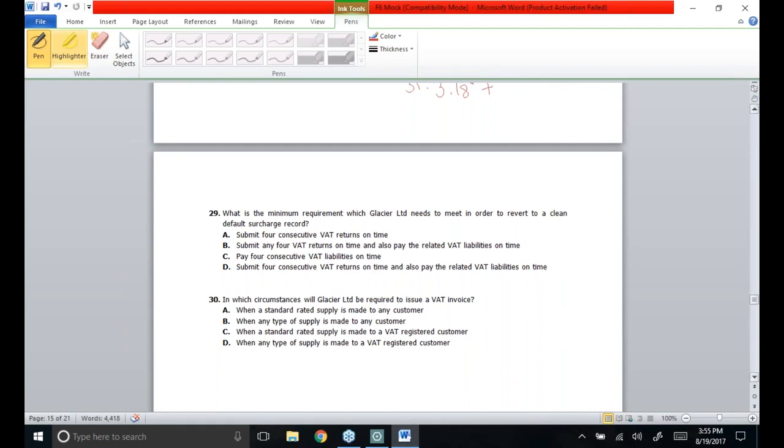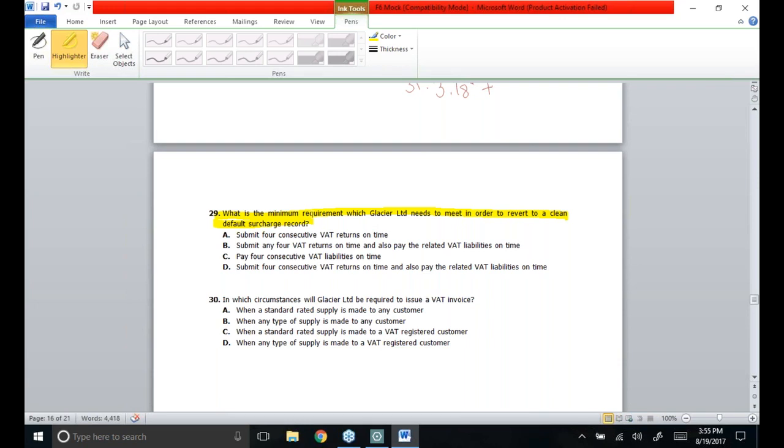What is the minimum requirement which Glacier Limited needs to meet in order to revert to a clean default surcharge period? Whenever a taxpayer keeps on submitting its VAT return and related VAT liabilities for the 4 consecutive sessions for the full year on timely basis, then the surcharge period will revert to a clean record.